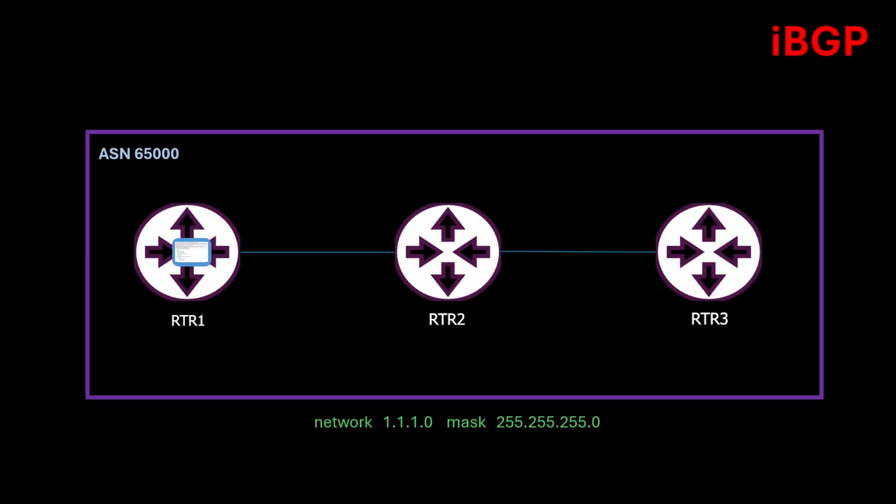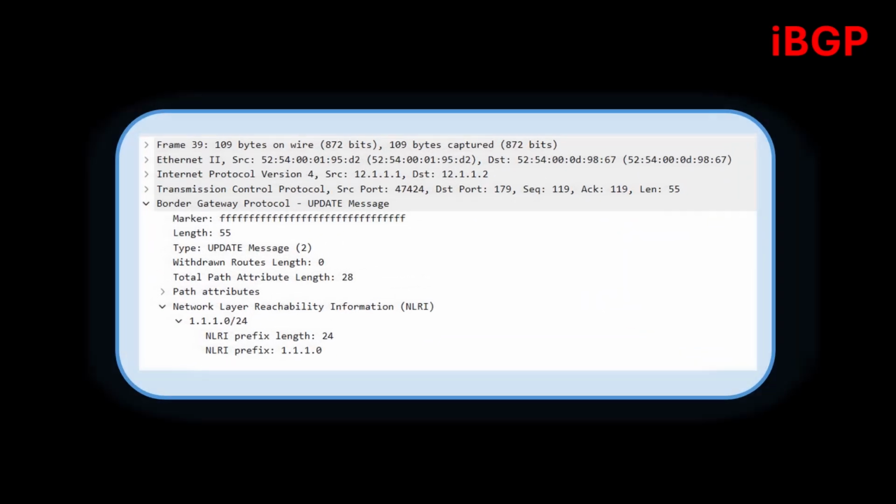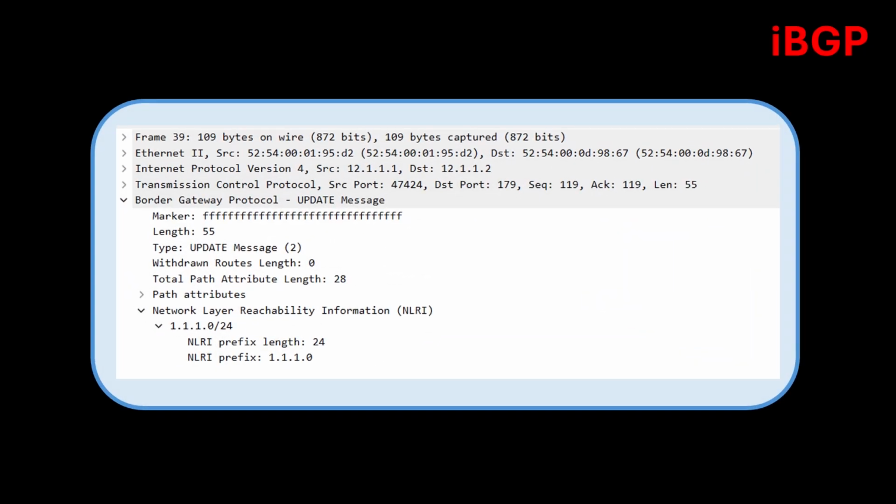A prefix is injected into BGP. Router 1 sends an update message to Router 2. BGP exchanges prefix information as what is known as network layer reachability information. It consists of the prefix, in slash notation, as well as the individual values: the length and the prefix.